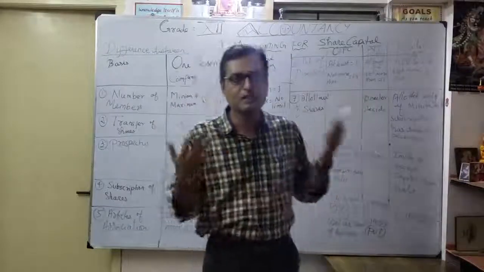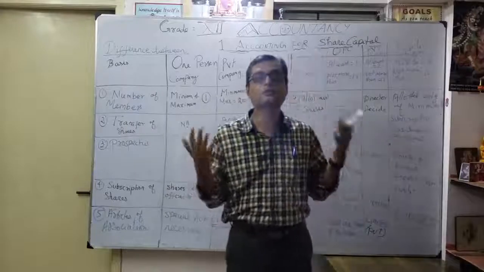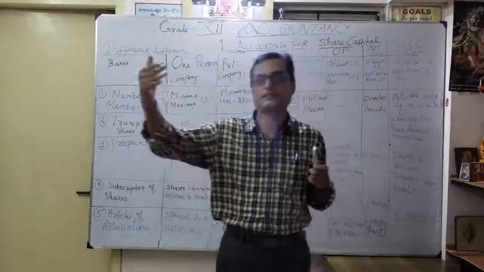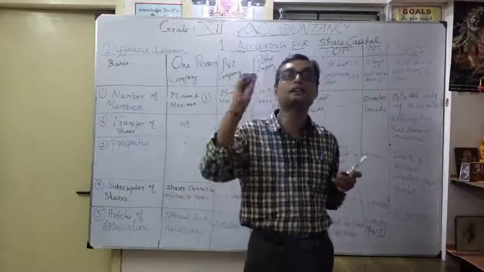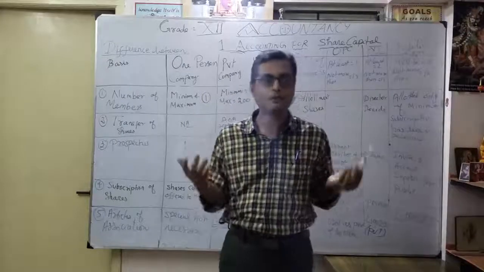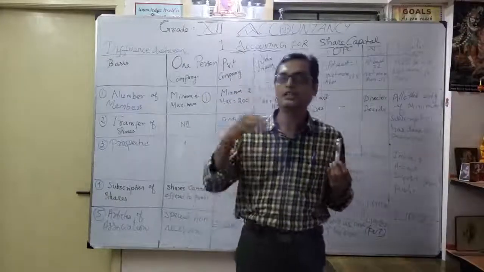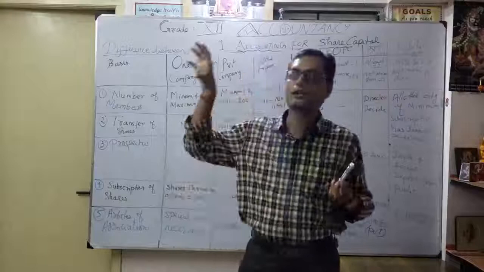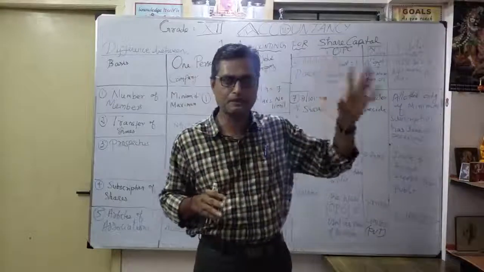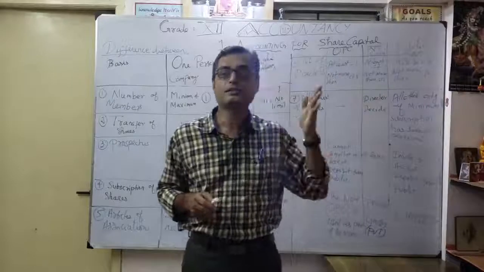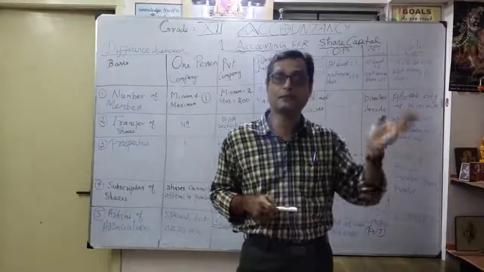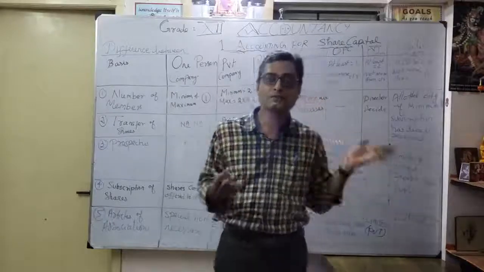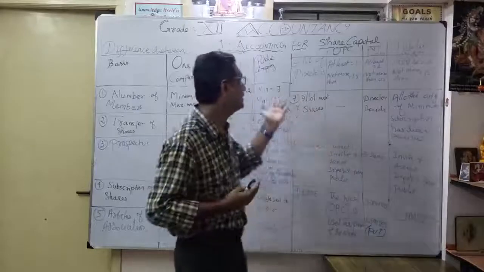One more example: earlier, Vivek and Co. means it was coming under partnership, correct? Now, when you see the Vivek showroom outside, they mention Vivek Limited. So what is the meaning? It became a public limited company, and they can invite shares from the public. When you go outside, just observe, and practically you can learn. See the name on the board, the company's name, and what they are mentioning: whether it is a sole proprietor, a partnership, or a company, and if a company, whether a private limited or public limited company. These are observations we want to develop further for discussing company accounts, especially accounting for share capital.